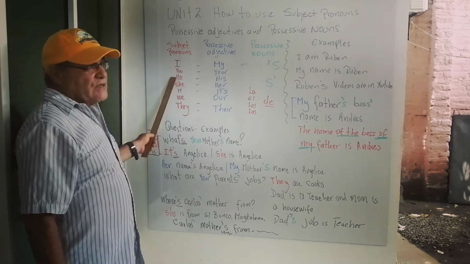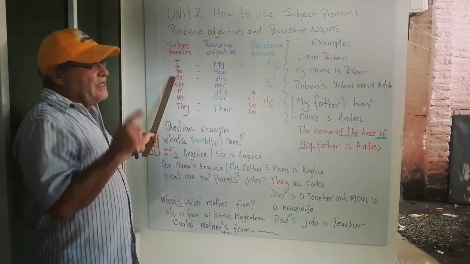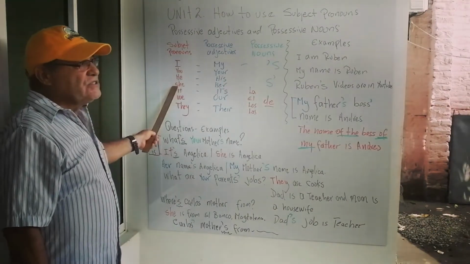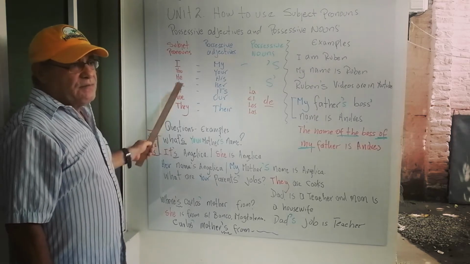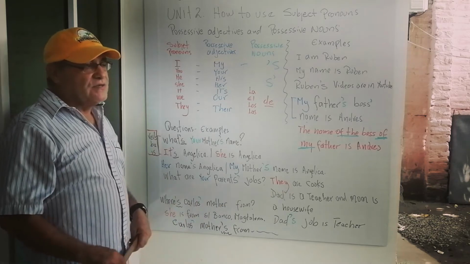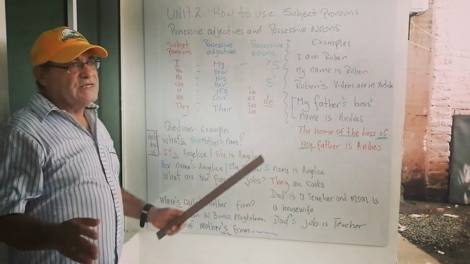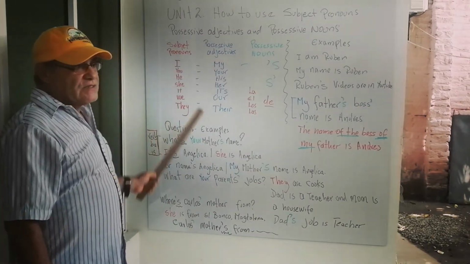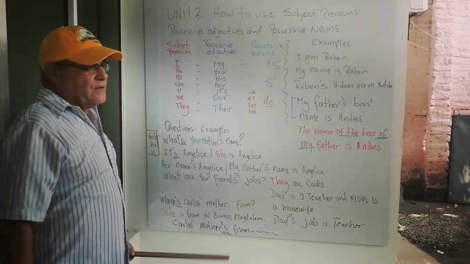Now, he refers to a man. I say, he is my father. She refers to a woman. She is Maria. It can be used for animals, subjects, and many other things. For example, love. Love is good. It is good. We refers to I and me and includes me. We are